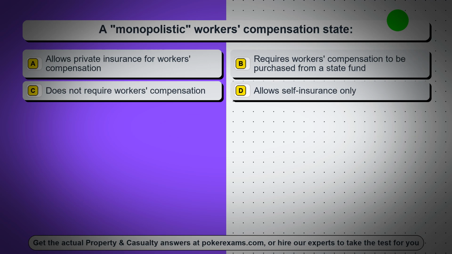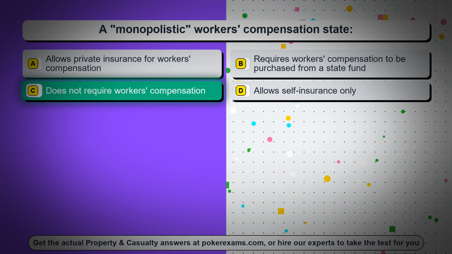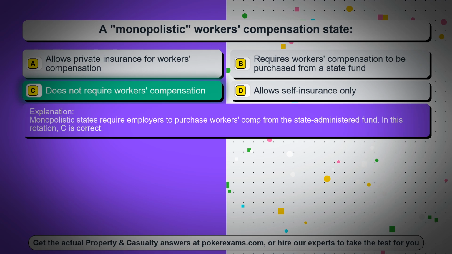Question 87. A monopolistic workers' compensation state. Option A allows private insurance for workers' compensation. Option B requires workers' compensation to be purchased from a state fund. Option C does not require workers' compensation. Option D allows self-insurance only. The correct answer is option C, does not require workers' compensation. Monopolistic states require employers to purchase workers' comp from the state-administered fund. In this rotation, C is correct.